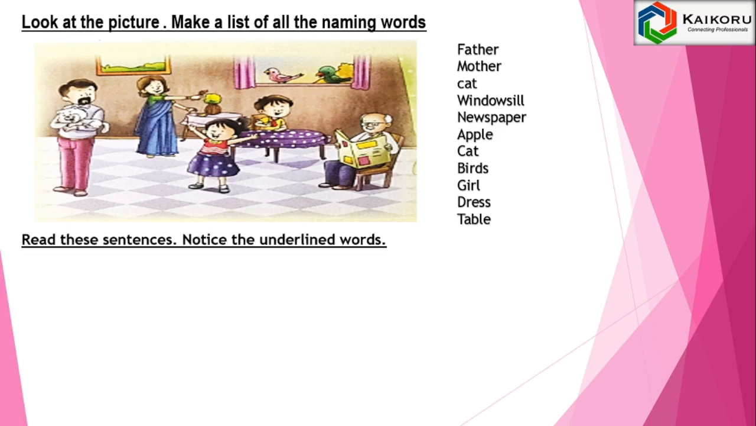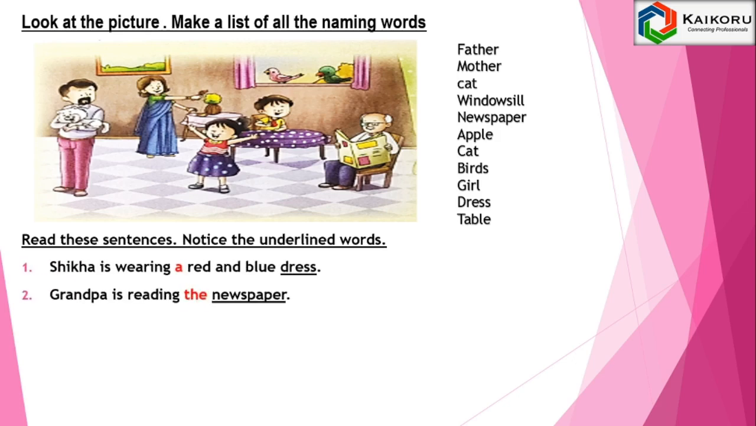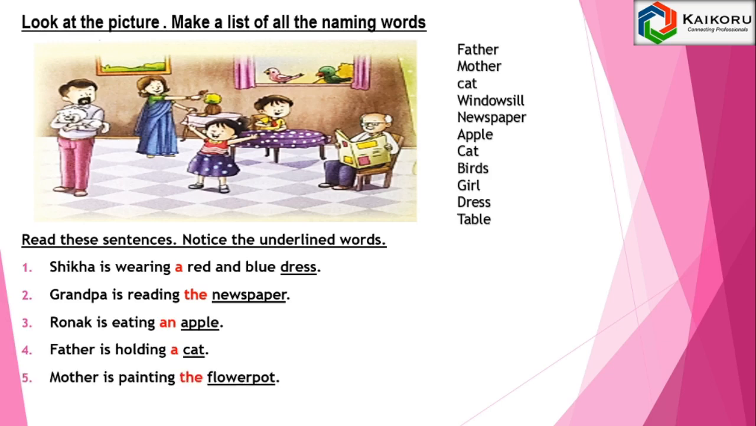Read these sentences. Notice the underlined words. Shika is wearing a red and blue dress. Grandpa is reading the newspaper. Ronak is eating an apple. Father is holding a cat. Mother is painting the flower pot. Two birds are sitting on the windowsill.